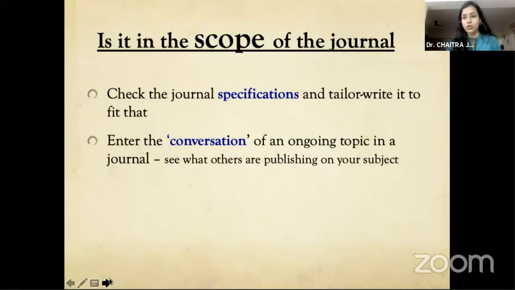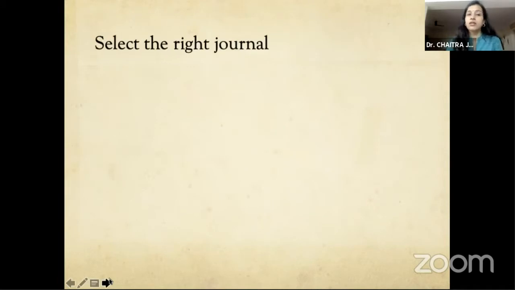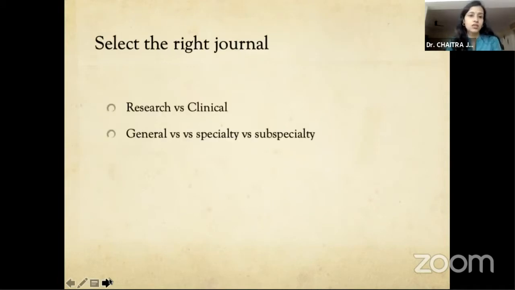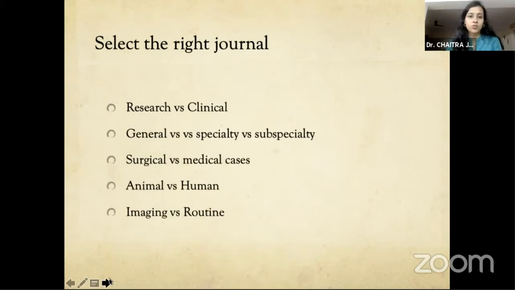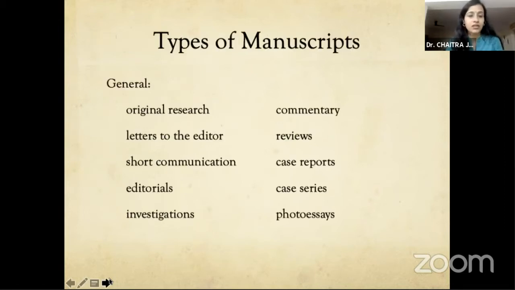Now everywhere it's COVID. So you want to see whether they're still keen to take in COVID papers, or they've reached the point where they're not taking any more papers. It therefore also helps us select the right journal, whether research, clinical, general, specialty, subspecialty, surgical or medical, animal versus human studies, imaging versus clinical. So these are the different types of manuscripts that you can choose from.